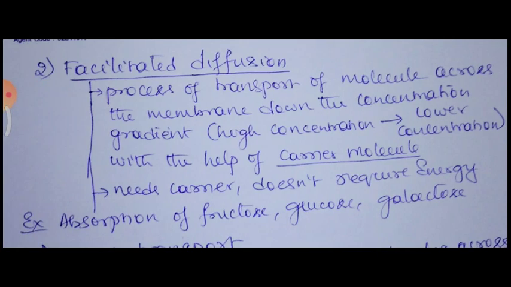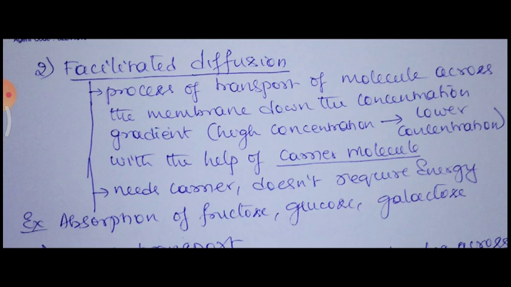Next, after simple diffusion or passive diffusion studied in detail, we'll go for facilitated diffusion. Facilitated means, as the name suggests, it facilitates the transport of molecules. It is the process of transport of molecules across the membrane down the concentration gradient.